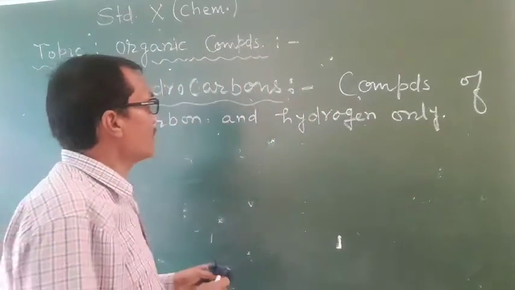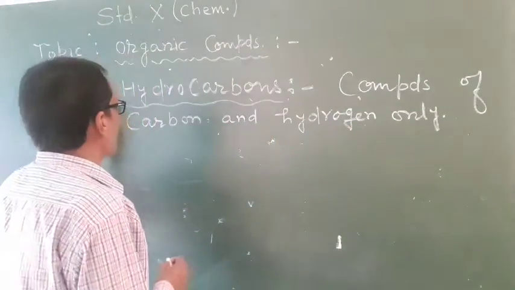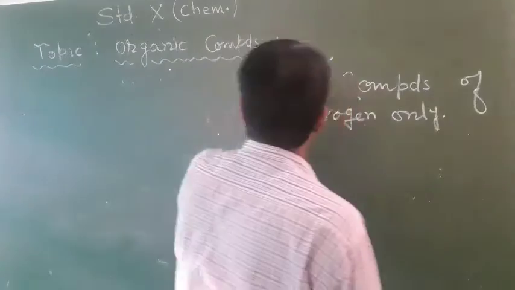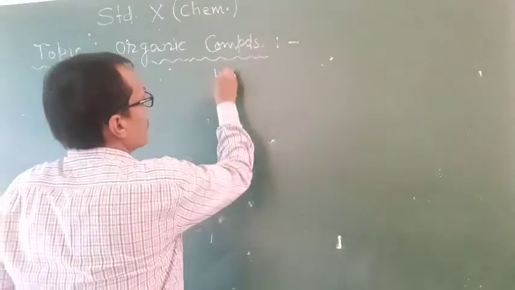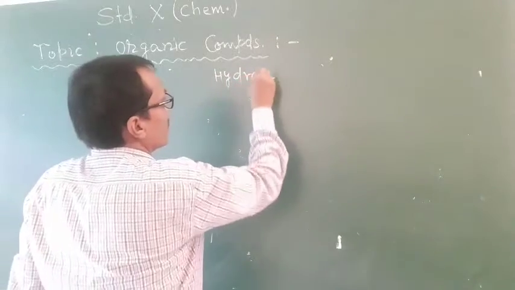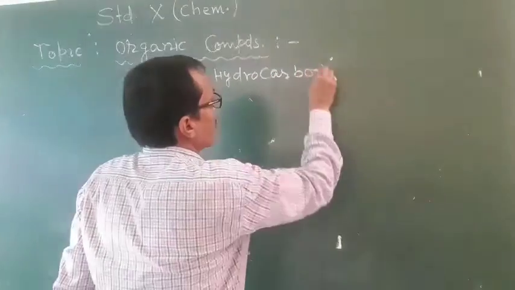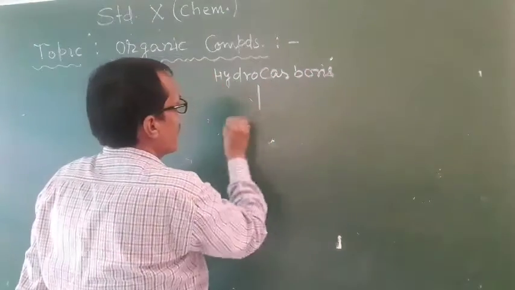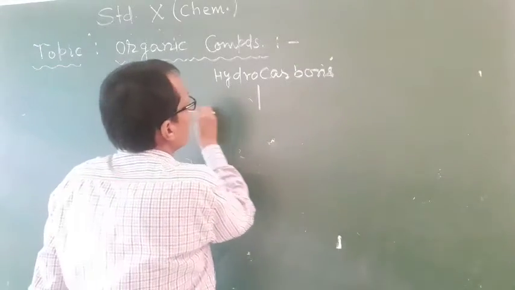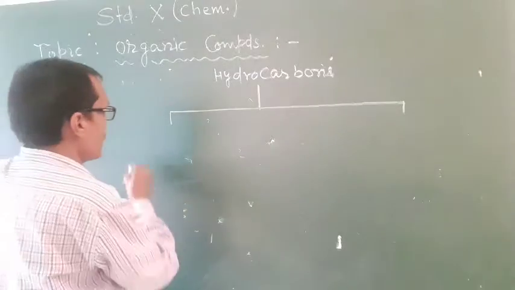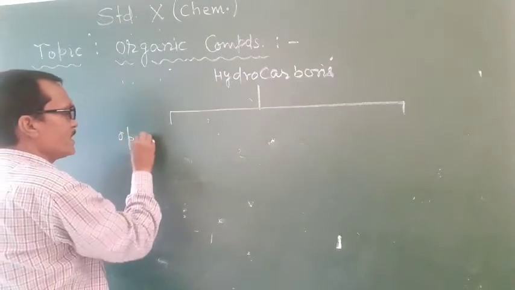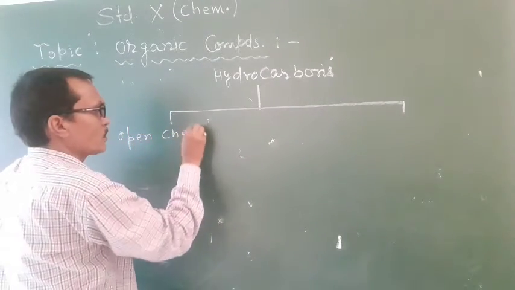So students, the classification of hydrocarbons I am going to tell you here. Hydrocarbons, which are compounds of carbon and hydrogen only, are of two types. First, open chain hydrocarbons.